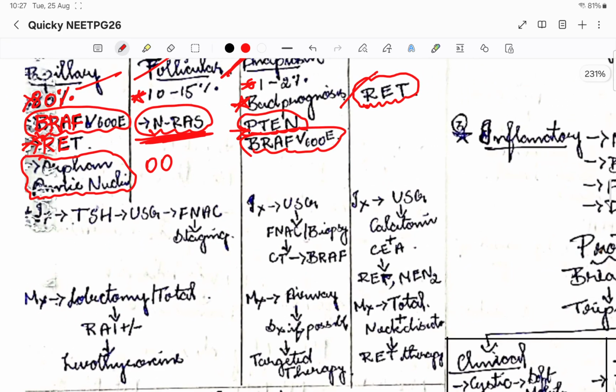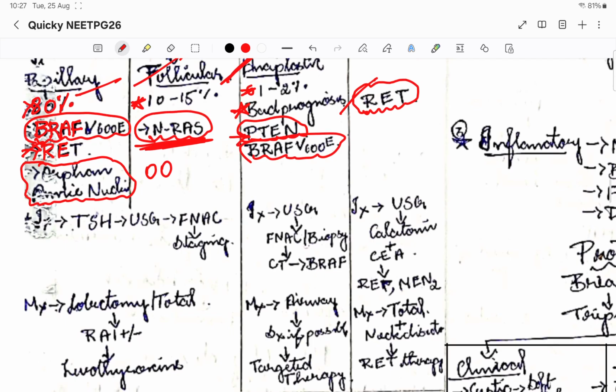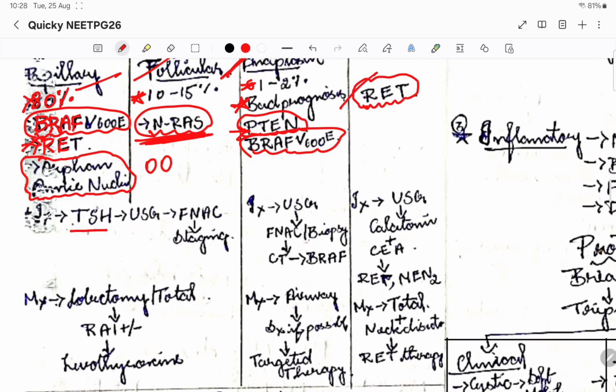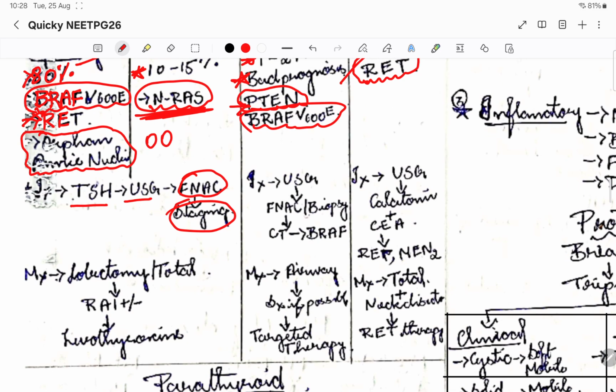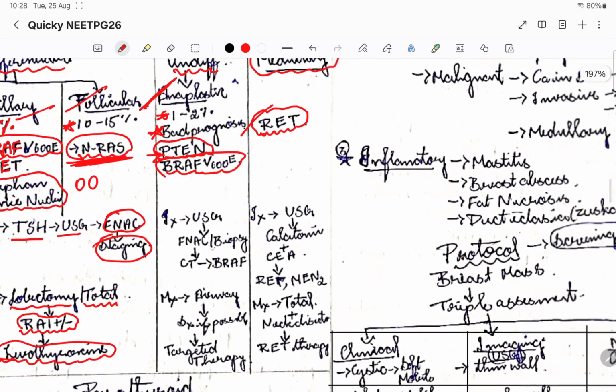So for follicular and papillary thyroid carcinoma, we'll be doing a TSH, then ultrasound. TSH for everyone. So we'll do an ultrasound scan, and then we'll do FNAC and do the staging. Once the staging is done, we'll decide whether lobectomy or total thyroidectomy has to be done. Then after the surgery, we'll go for radioiodine therapy if needed. Because we have removed the entire thyroid gland, levothyroxine supplementation is done. So that is the thing with respect to follicular carcinoma.